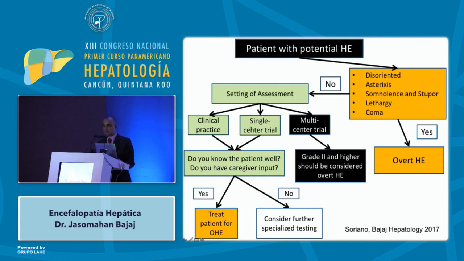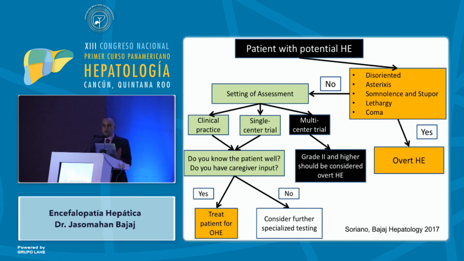If not, then look at what setting your trial is in. If you're doing clinical practice in a single-center trial, that means you know the patient, or you know the caregivers who can then tell you whether this patient is doing well or not. If the patient is not doing well, then clearly the patient has overt hepatic encephalopathy. If not, you should consider further specialized testing that we just talked about. If it's a multi-center trial, anything short of this is not acceptable as overt hepatic encephalopathy, because there are too many unreliable criteria to diagnose grade 1 or even normal.